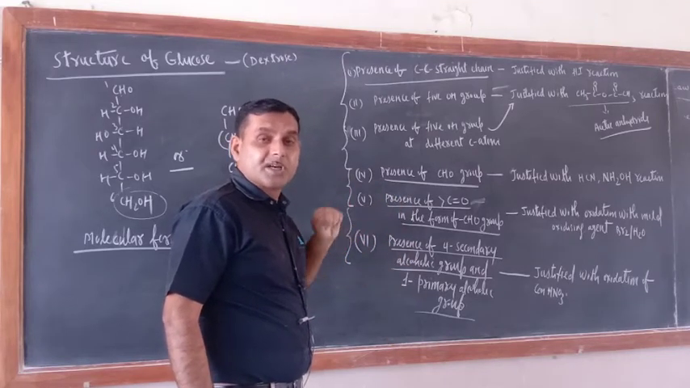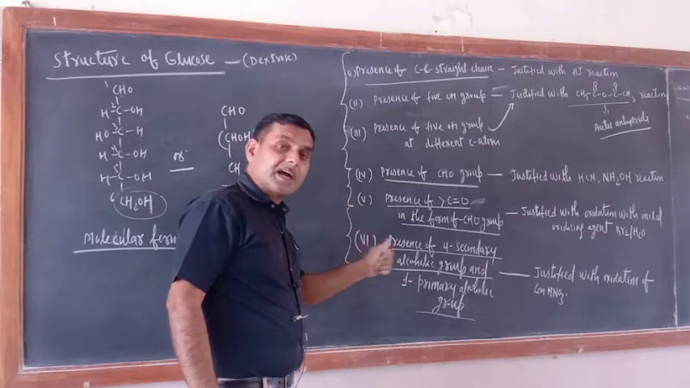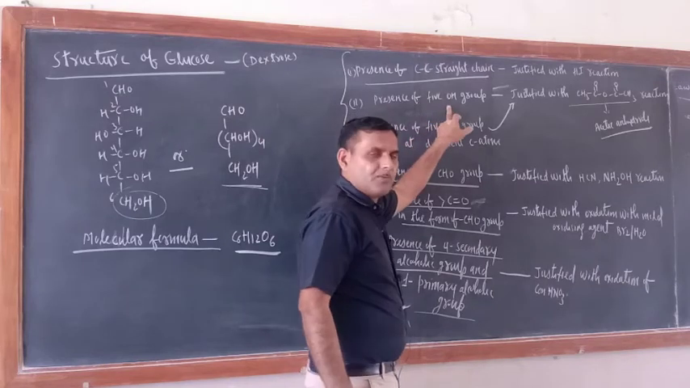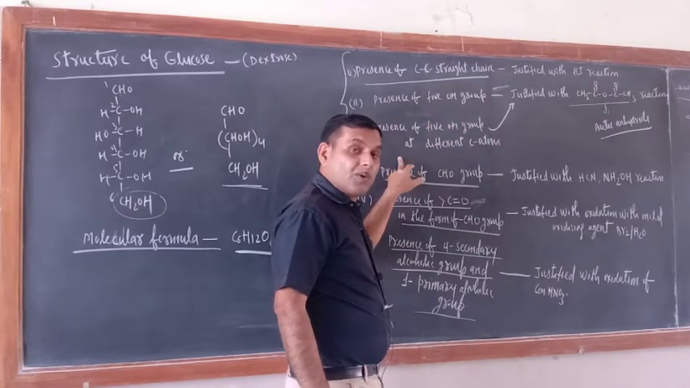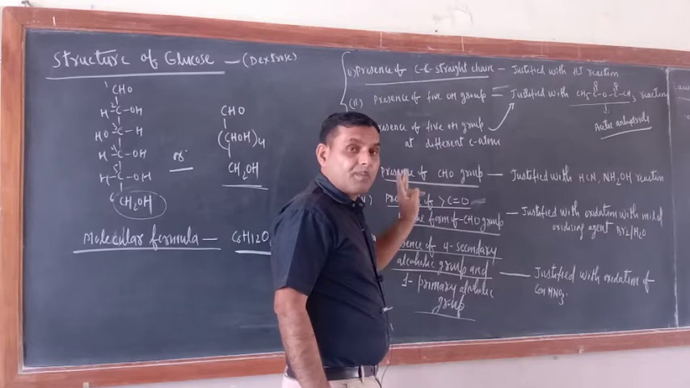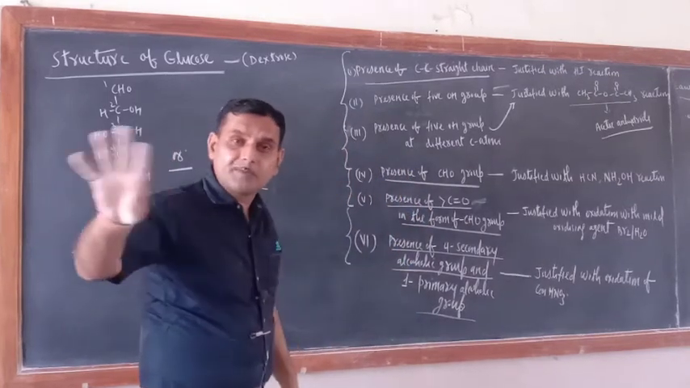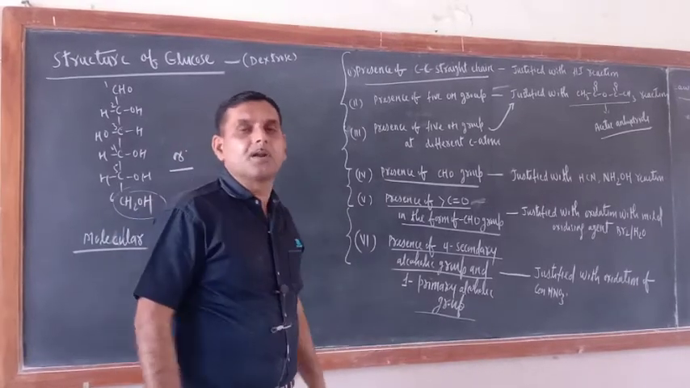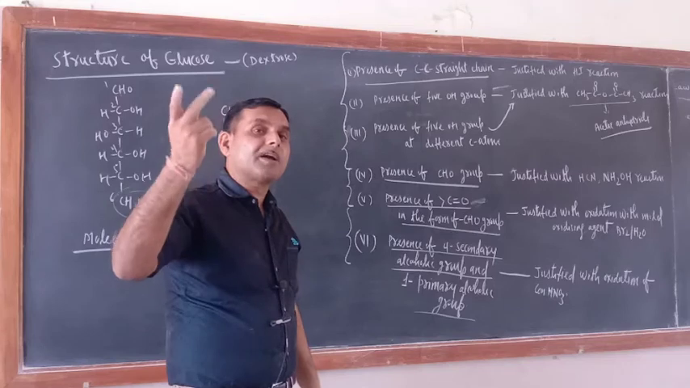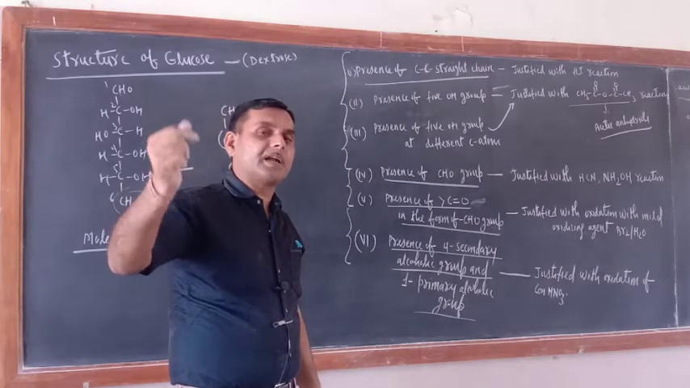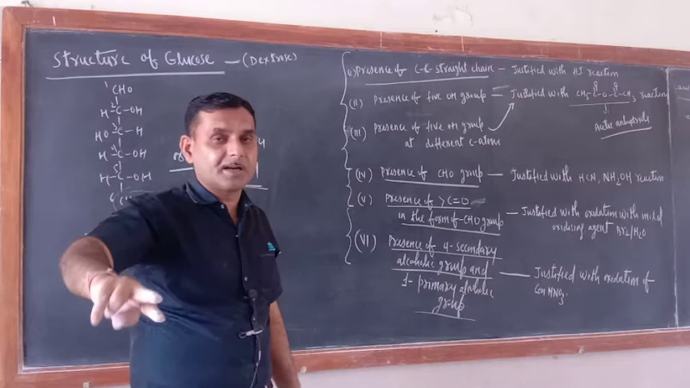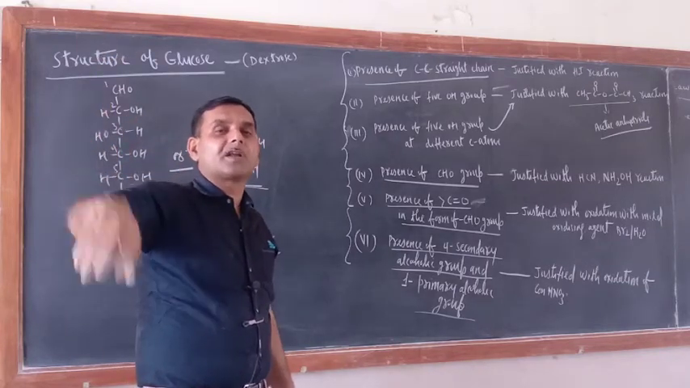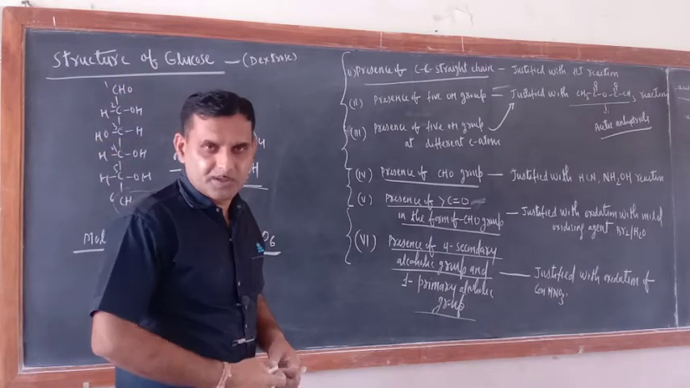So what does it indicate? Not only does it indicate the presence of 5 OH groups, it indicates that the OH groups in glucose are not bonded with a single carbon atom, they are bonded with different carbon atoms. Otherwise what would happen? In chemistry there is a rule: if the same carbon atom contains OH group more than one time, suppose one carbon atom contains OH 2 times, then after some time one molecule of water will be eliminated or removed.